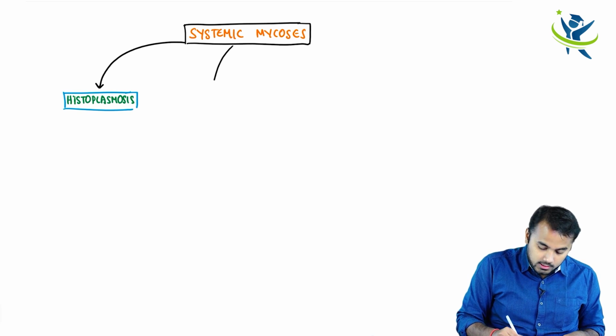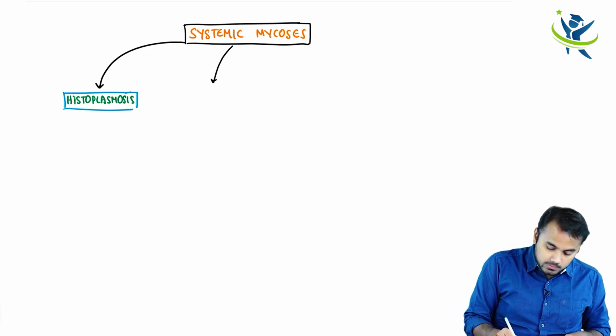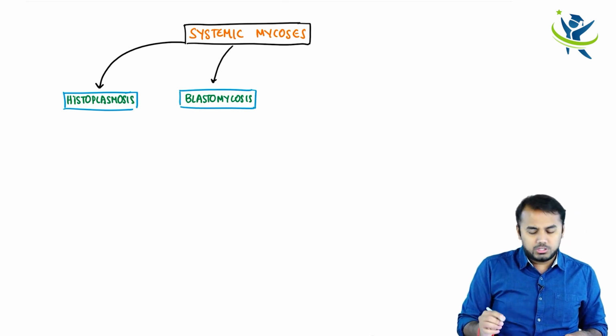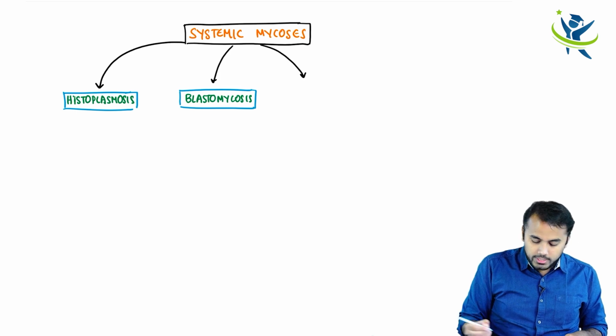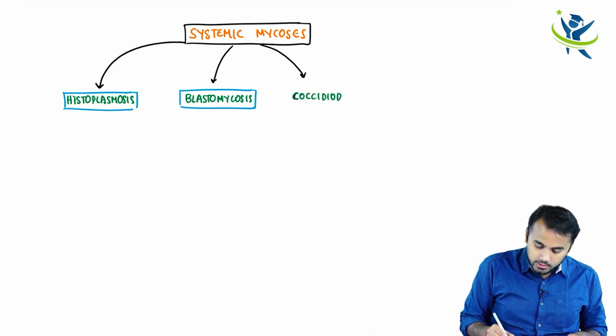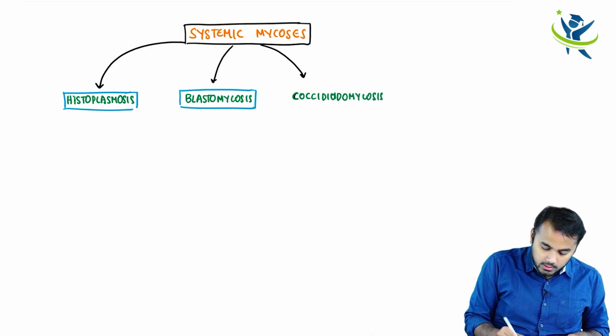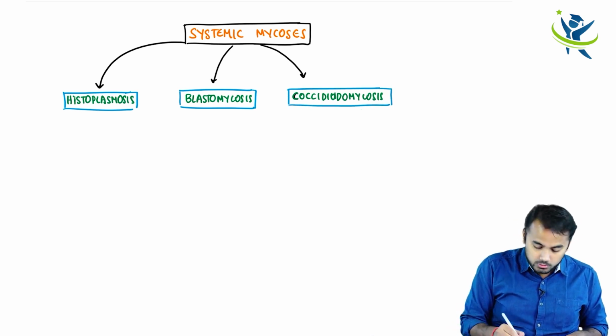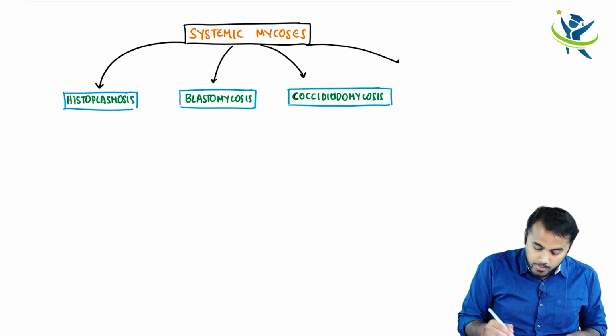And what is the other one? The other one is blastomycosis. We shall be discussing the pathophysiology or the pathogenesis of each and everything in very much detail, okay, don't worry. The next one is coccidioidomycosis, right? And finally we have to discuss paracoccidioidomycosis.